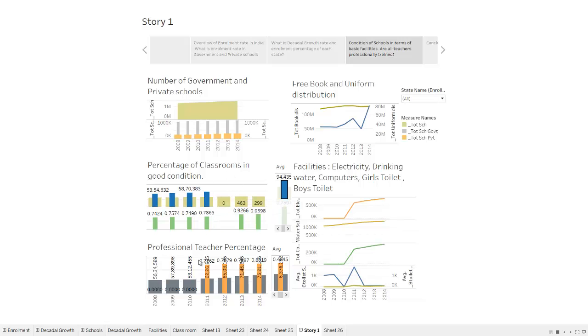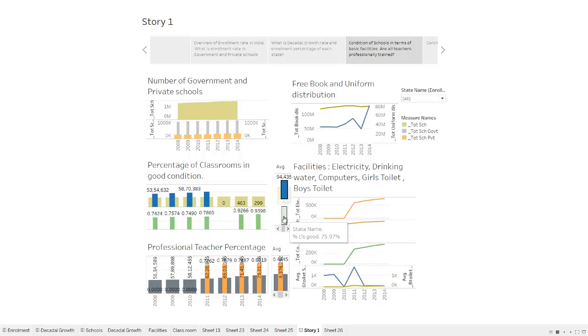In the beginning of the observed years, there were no professionally trained teachers available in the schools. Now, this ratio has increased to 80%. However, if we check the average of these years, it is only 48.45%. In a similar fashion, the condition of the schools has improved from 72% to 93.98%, giving us an average of 75% of classes in good condition.